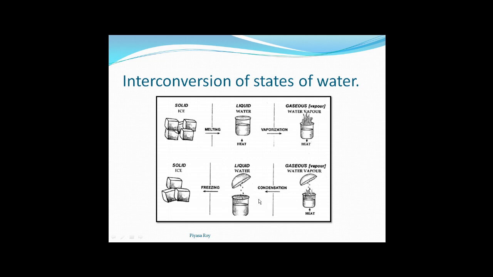And again if we freeze the liquid water, if we cool it down, then it will freeze to form the solid state of water, that is ice. That means all the states of water are interchangeable, and these changes are reversible and temporary changes, we will say.